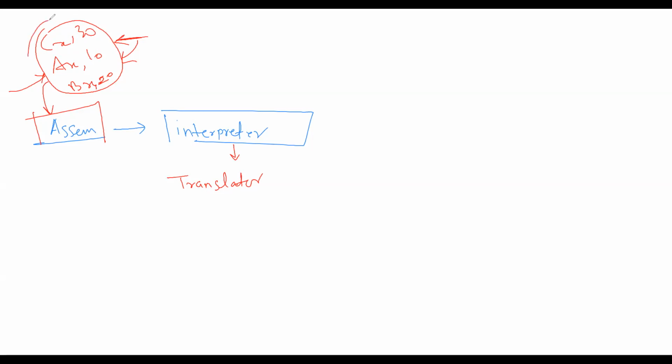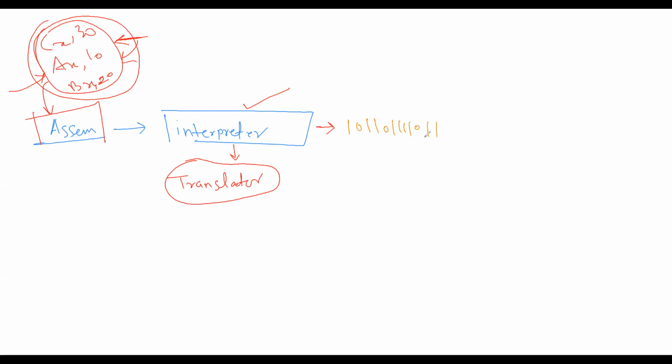To interpret this whole data, we need a master, that is the interpreter. The job of the interpreter is to translate it into what?